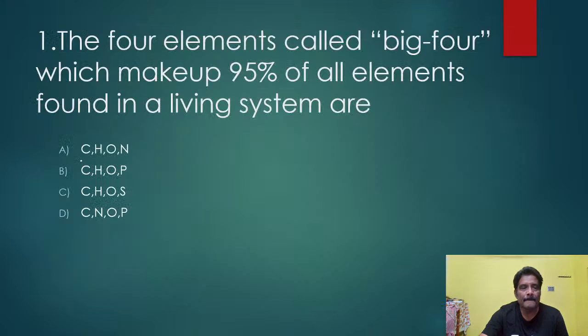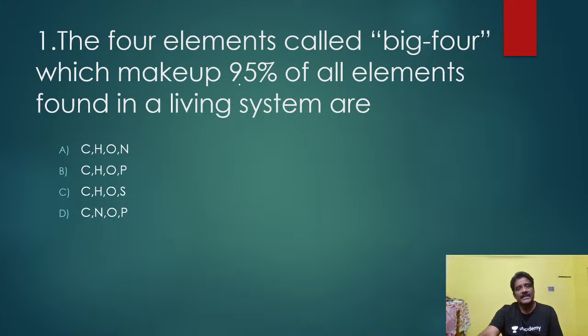Okay, this is the first question for you. The four elements called the Big Four make up 95% of all elements found in a living system. Living organisms, plants and animals, are 95% made up of which elements?